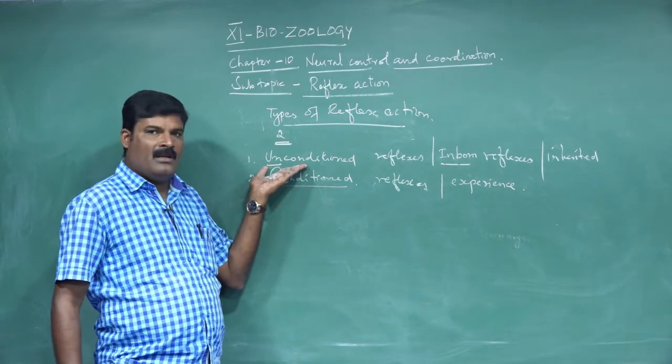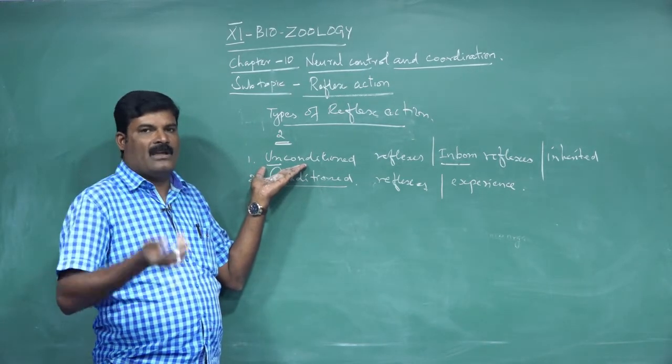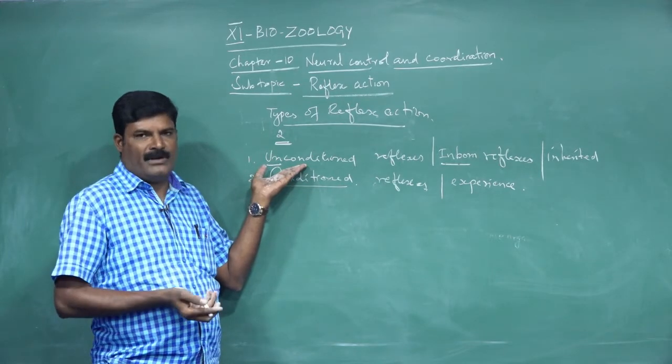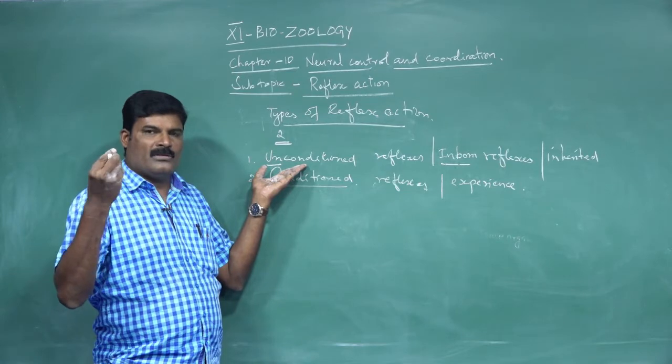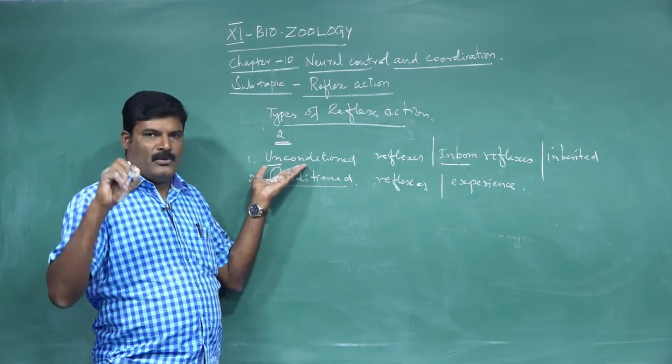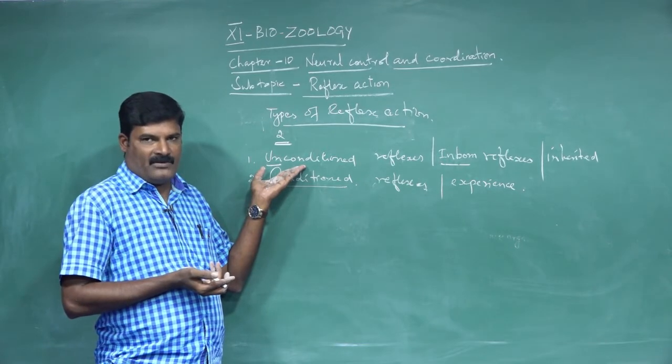For example, whenever dust particles enter our eyes, the eyelids close immediately. Or when light rays become brighter from an object, the pupil will constrict. These are examples of unconditioned reflex activities.